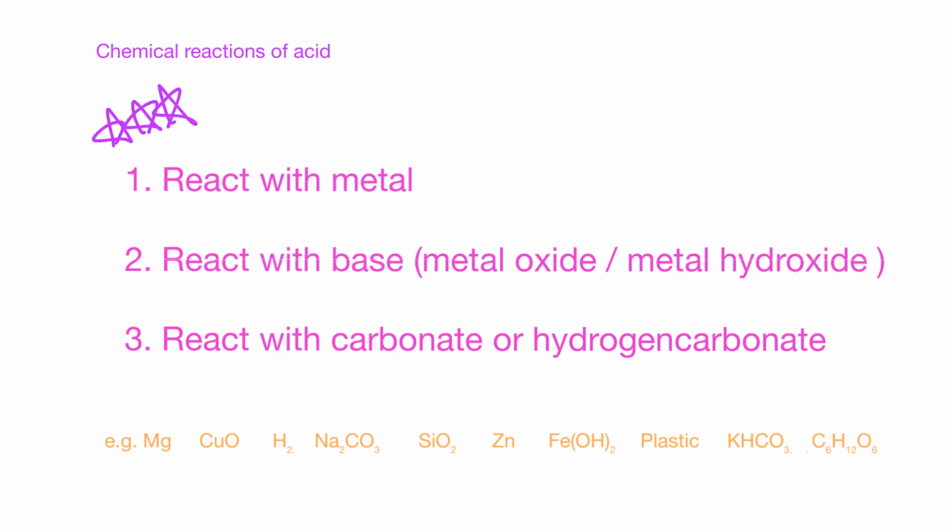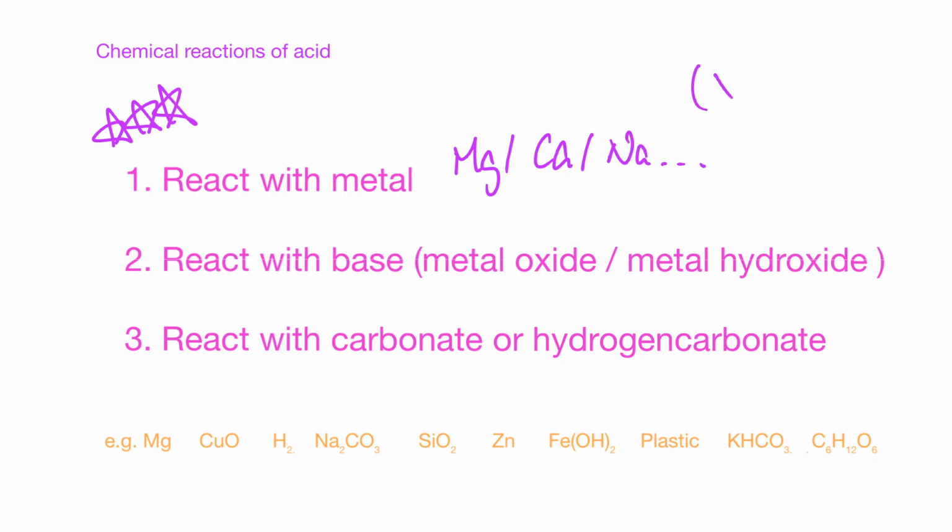You have to know that acid can react with three different things. First, it reacts with metals. Not all metals can, as we will see later. For example, it can react with magnesium, calcium, sodium, and so forth.